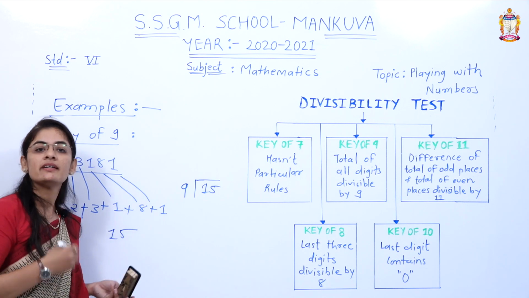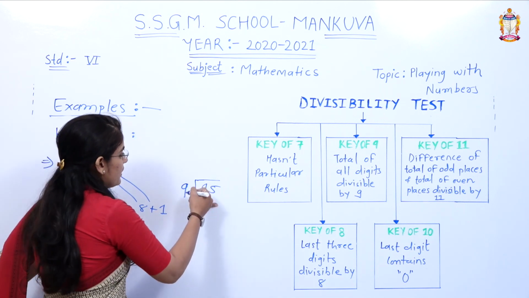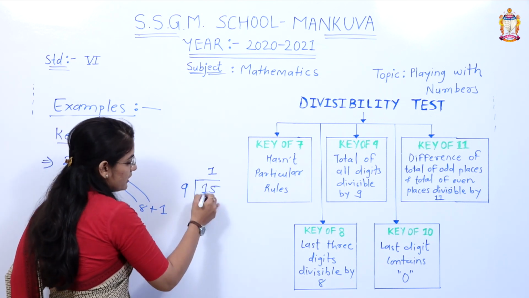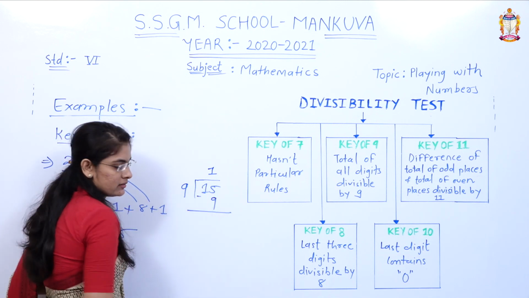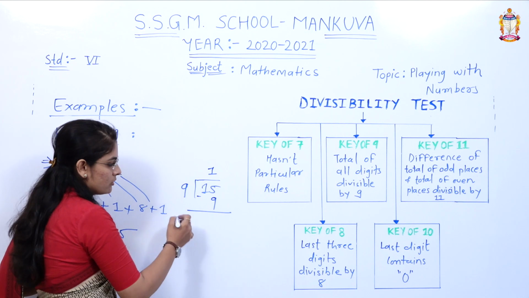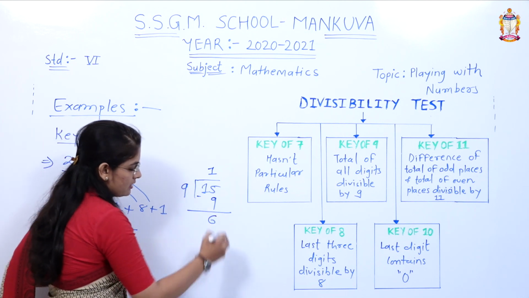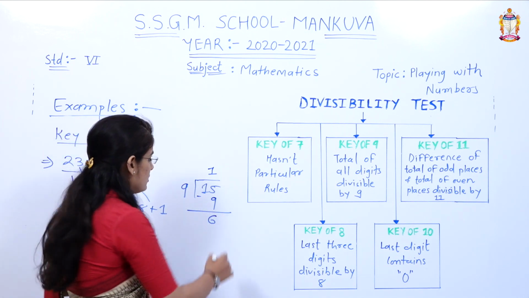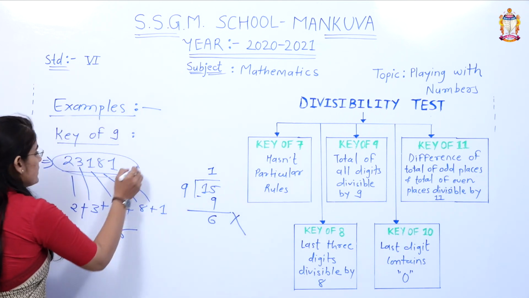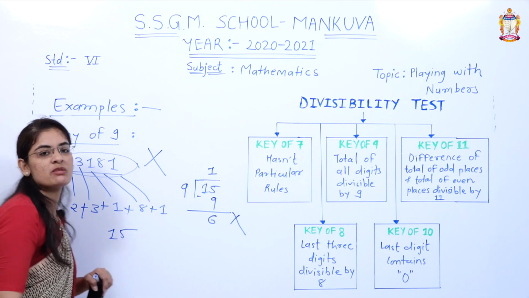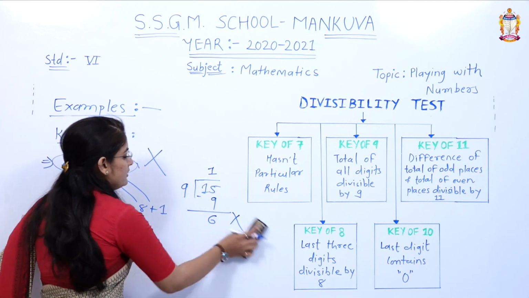9 ones are 9, 9 twos are 18. But we have to take a smaller number than this, so 9 ones are 9. 15 minus 9, the answer is 6. The remainder is not 0. Then the whole number is not divisible by 9.